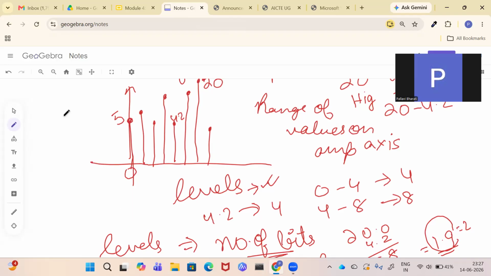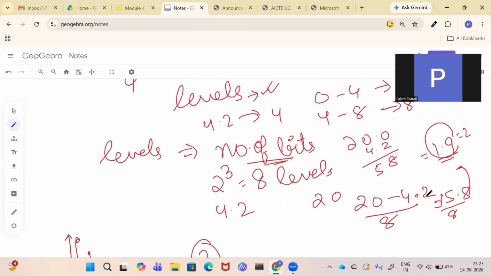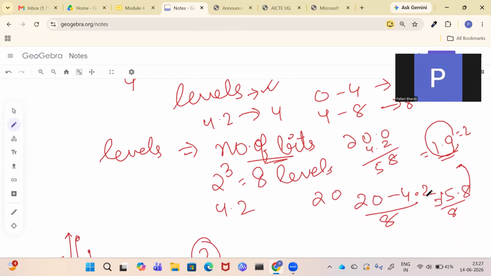My output was ranging from 20 to 4.2, a full range of 15.8, and it has to be divided into 8 levels. So each step will be of 2, or 1.9.